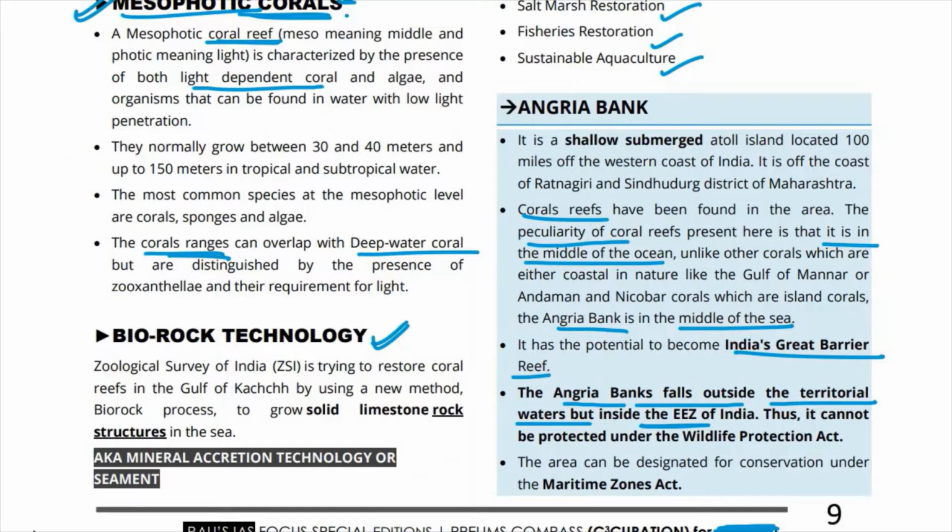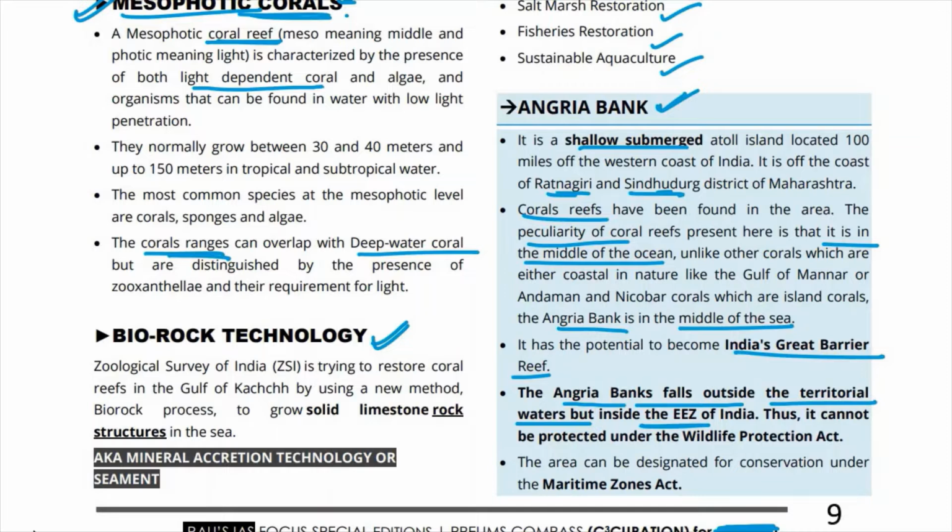Now comes this important point here, that is about the Angria Bank. So Angria Bank basically एक shallow submerged atoll island है that is located 100 miles off the western coast of India. It is off the coast of Ratnagiri and Sindhudurg districts of Maharashtra. ठीक है, ये जो यहाँ पर एंग्रिया बैंक में कोरल रीफ्स पाए गए हैं, ये जो कोरल रीफ्स हैं, they are peculiar because they are found in the middle of the ocean.